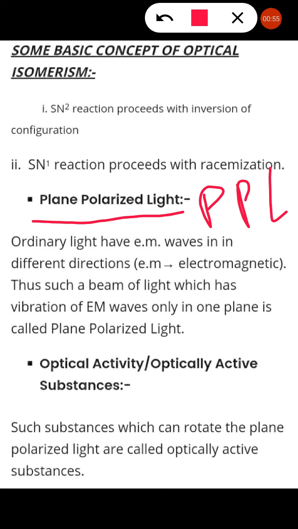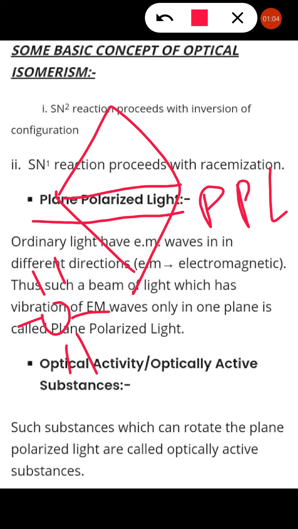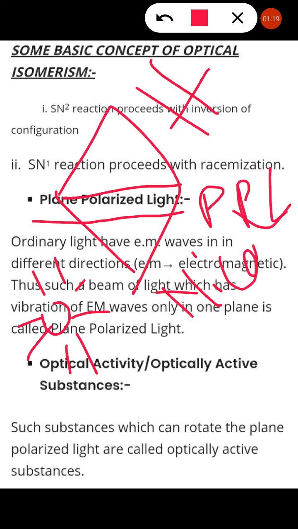When any source of light is passed through a Nicol prism, made up of nickel and cobalt, what happens? All the light which is scattered is absorbed and emitted in one plane, either perpendicular or parallel to the earth. Now this light is known as PPL, plane polarized light.